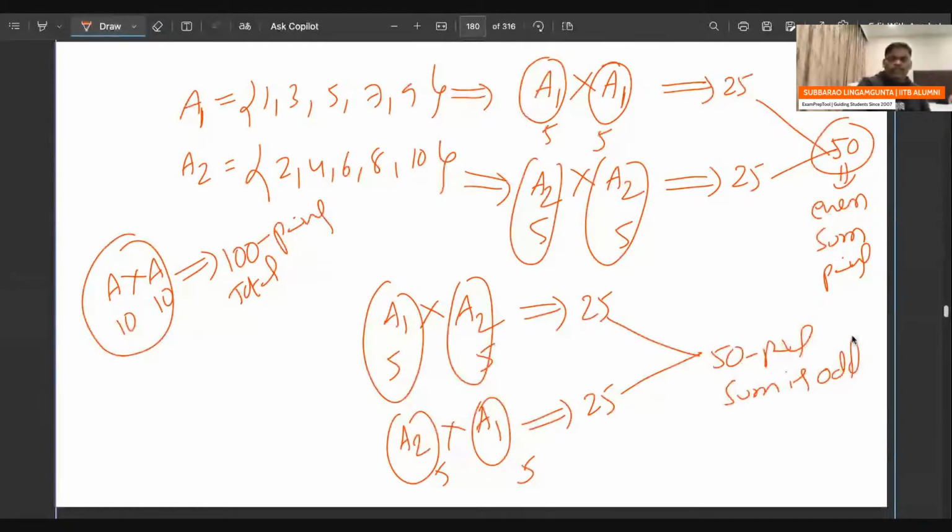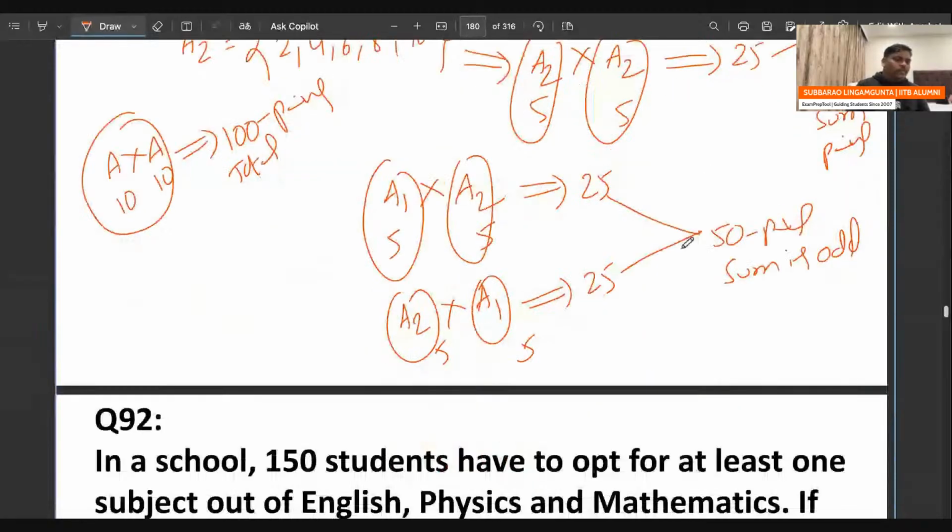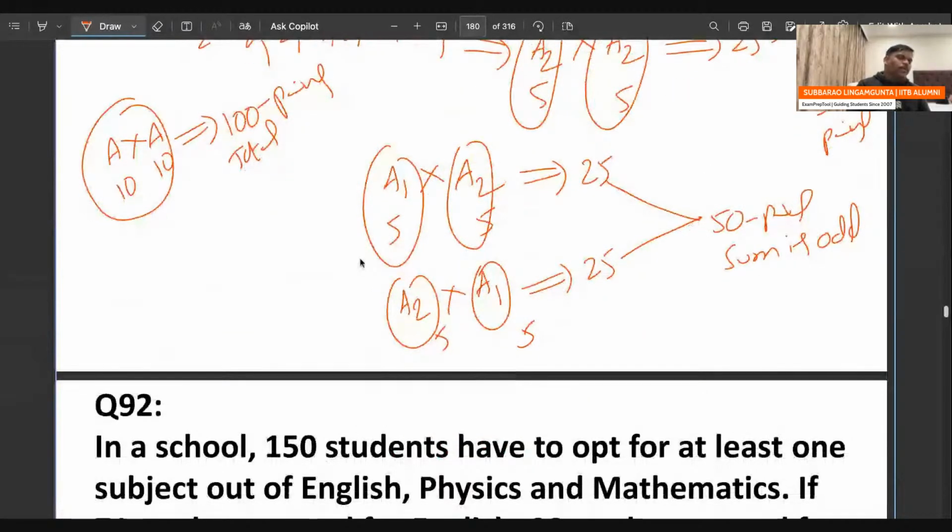Now understand. From these 100 pairs, I took one pair randomly. Their sum may be odd.